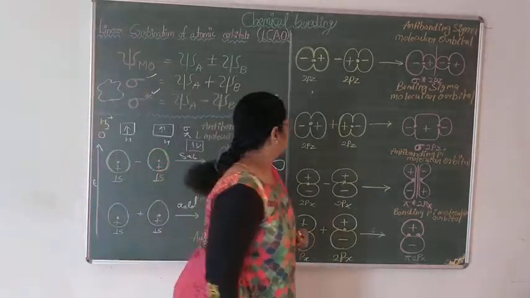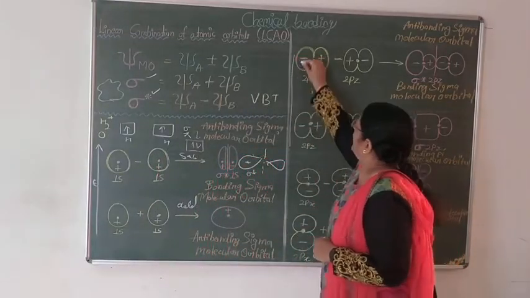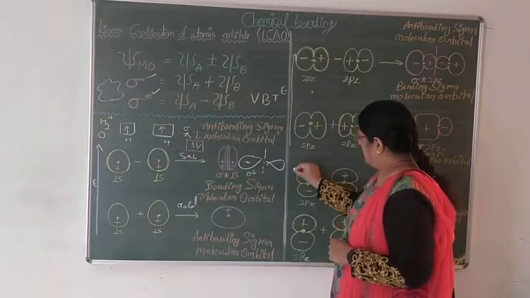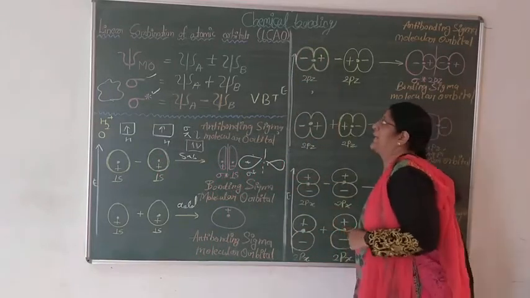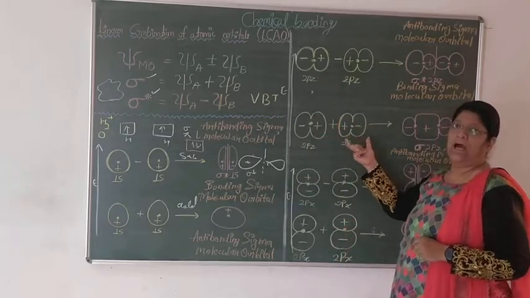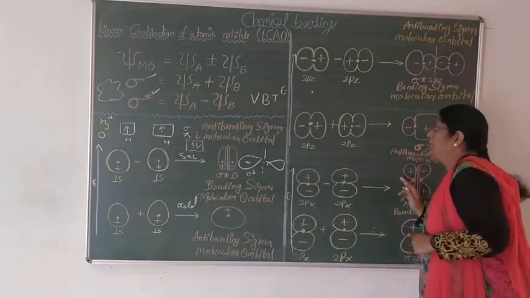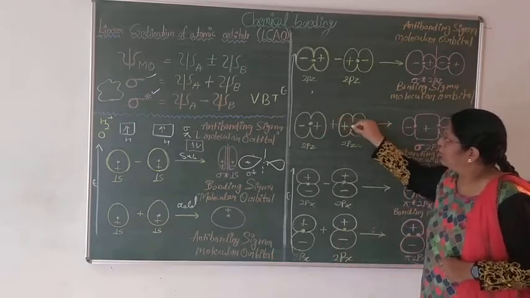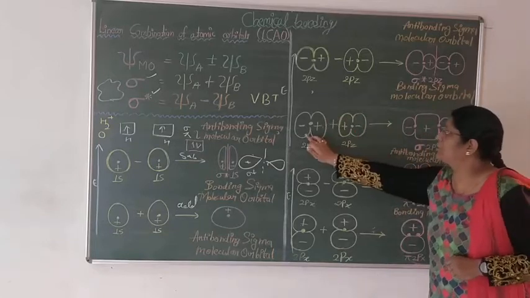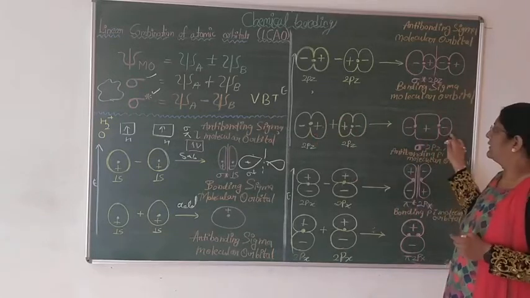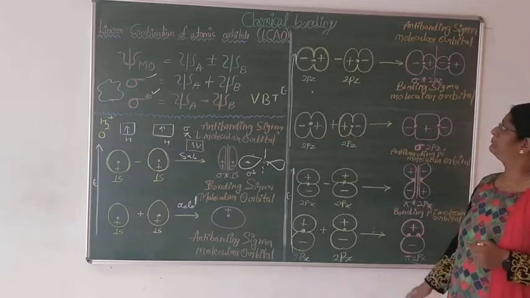If we talk about p orbitals, in all the diagrams we always go from lower energy towards higher energy. So first we talk about pz. When two pz orbitals get additive overlapping, these two lobes overlap each other very highly, and the rest of the two lobes overlap a little less in comparison, and then sigma 2pz forms.